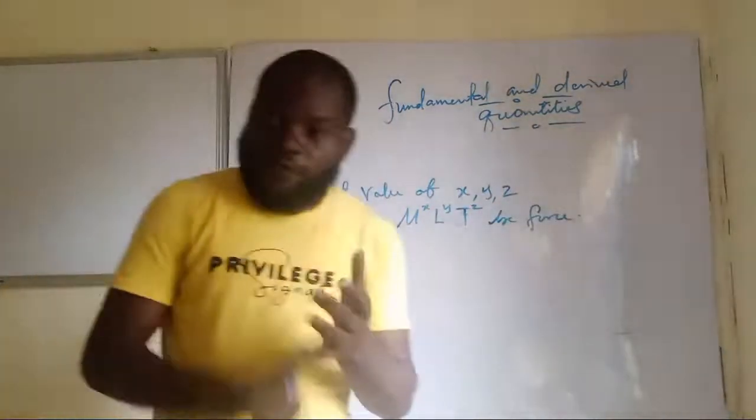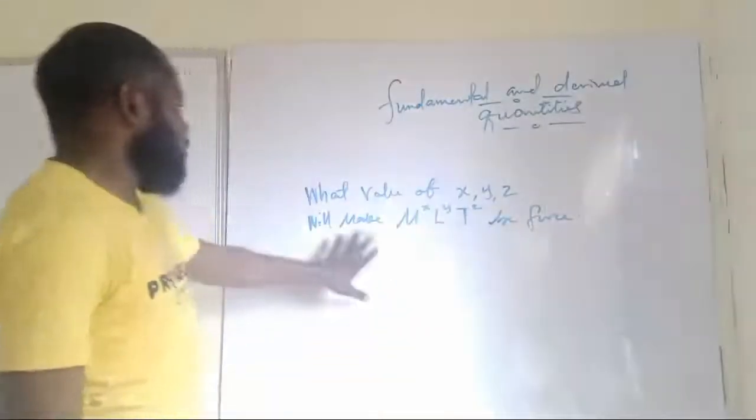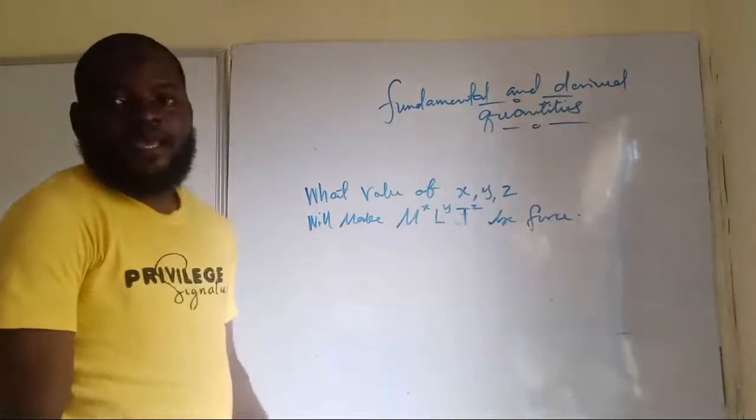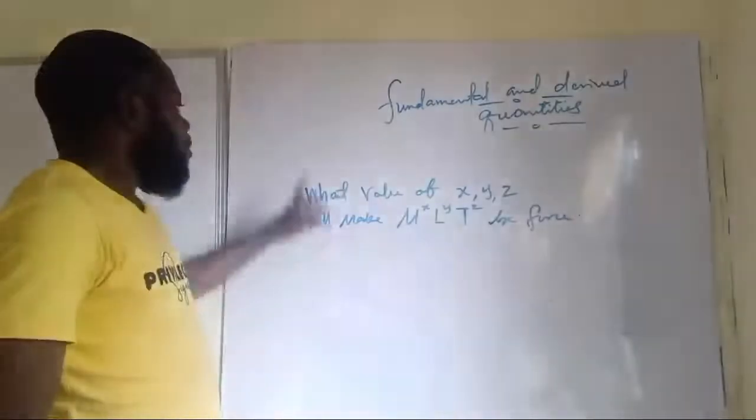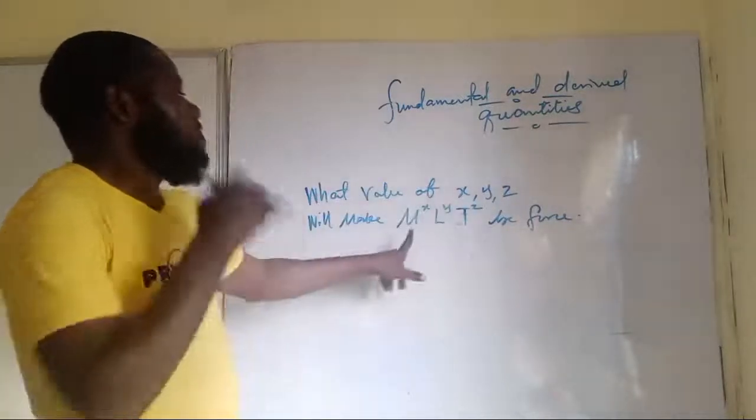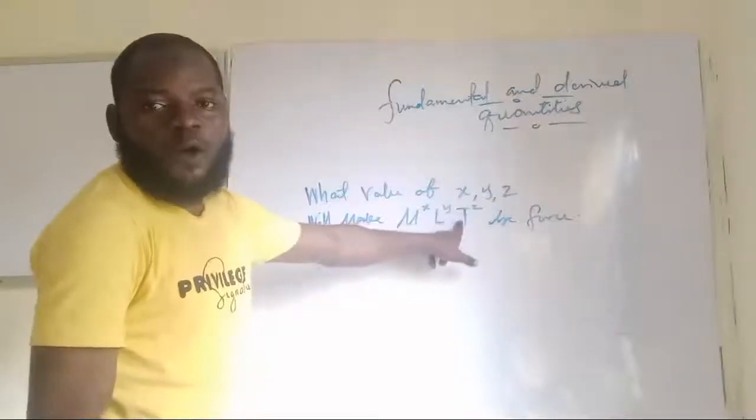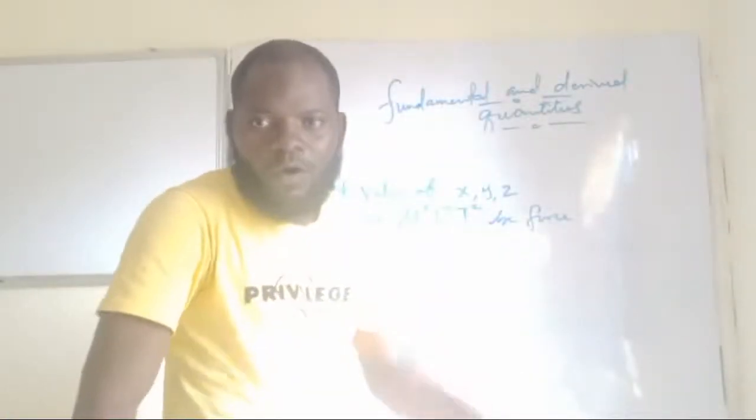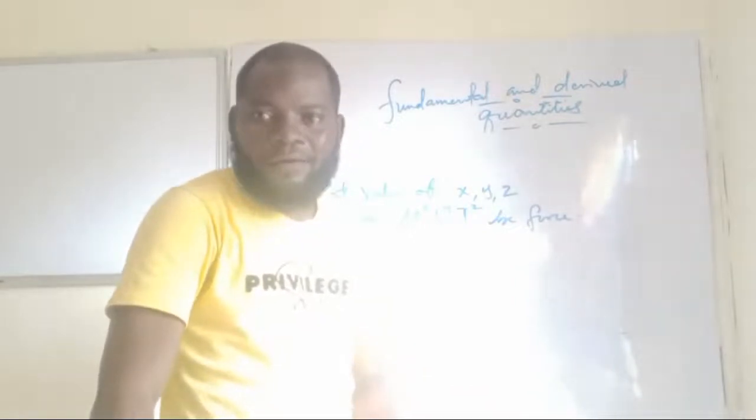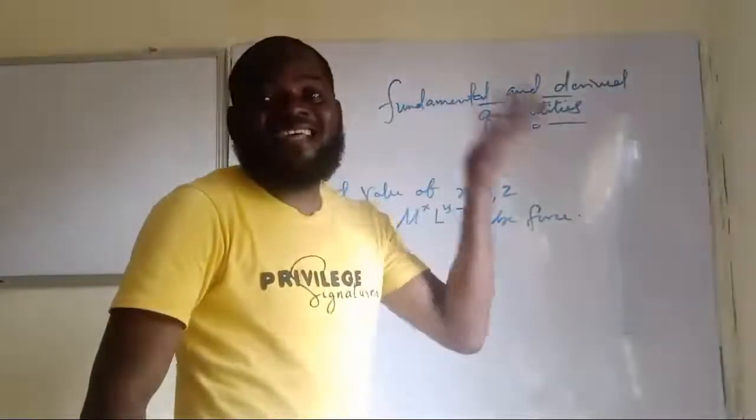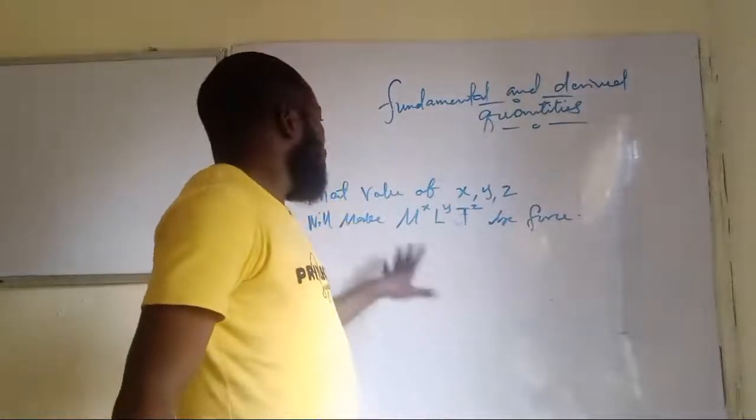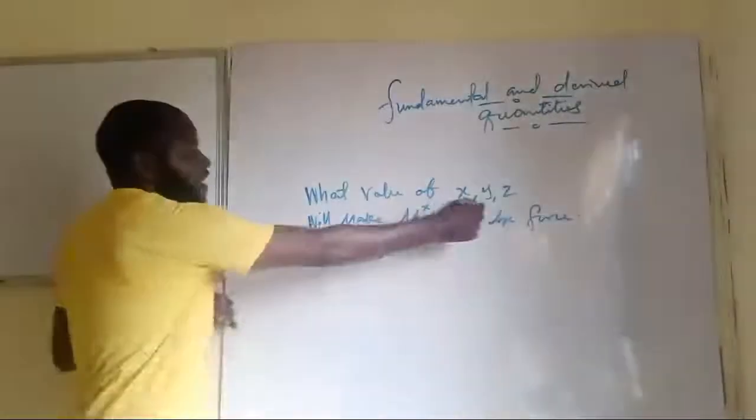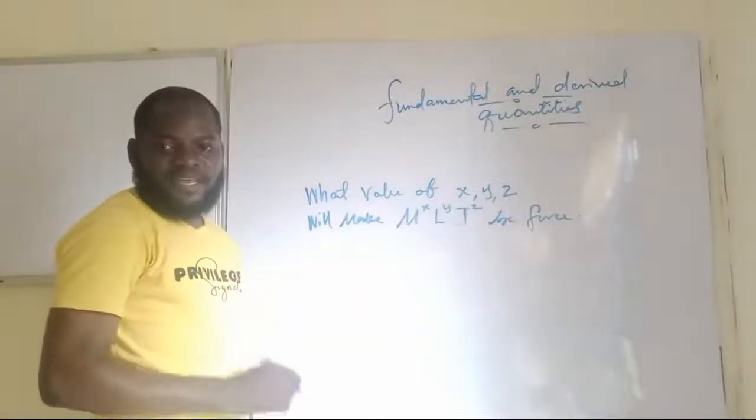They can choose to use force, they can choose any other quantity. But the question will always come in the form of M raised to power x, L raised to power y, T raised to power z. At times they can say, what values of x, y, z will make M raised to power x, L raised to power y, T raised to power z equal Charles' law, or equal Boyle's law, or equal pressure law? Are you getting it now? Just know those things that they want it to be. So if they say, what will make this to be force, all I just need to do is to go and find the dimension of force. Am I making sense now?